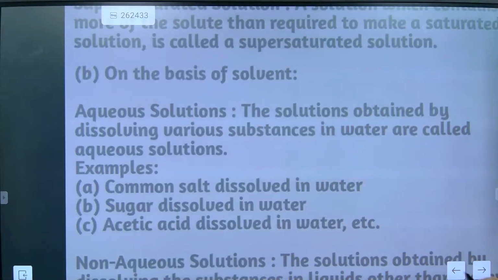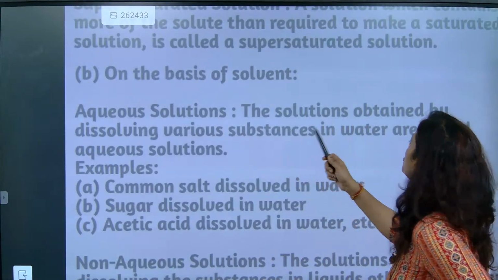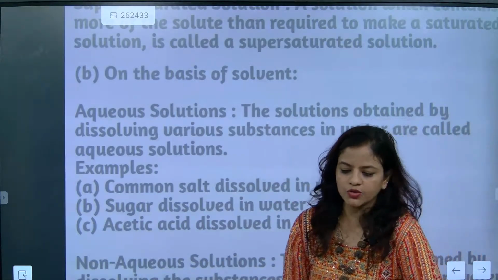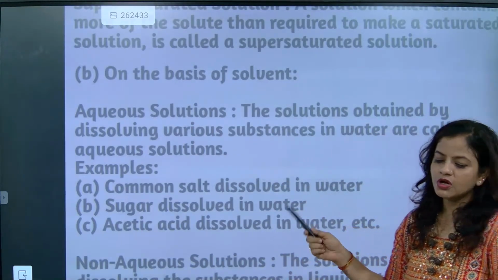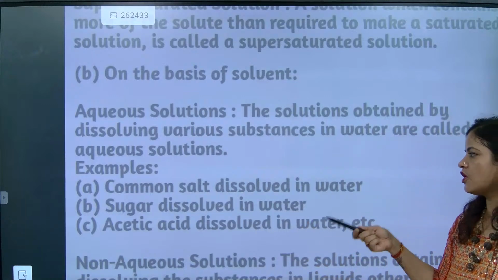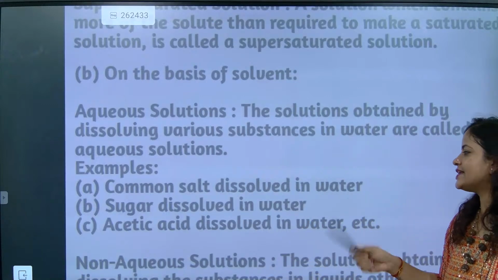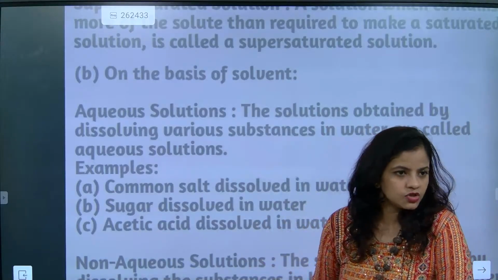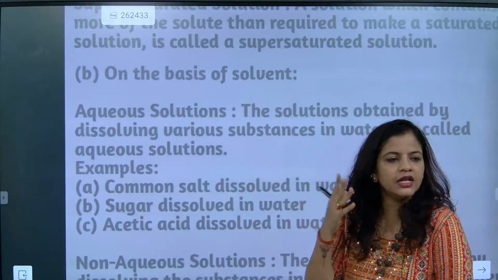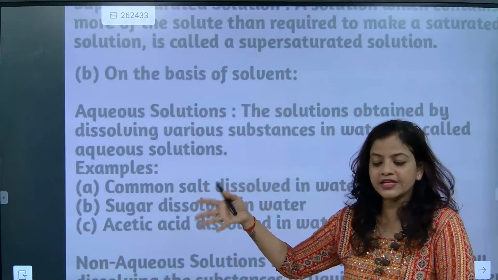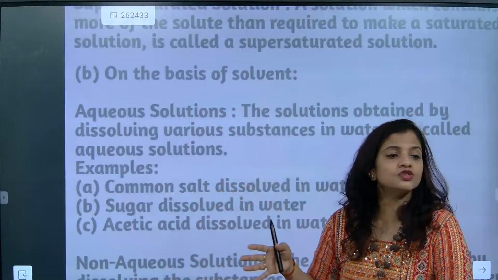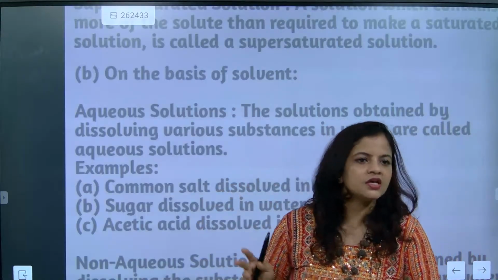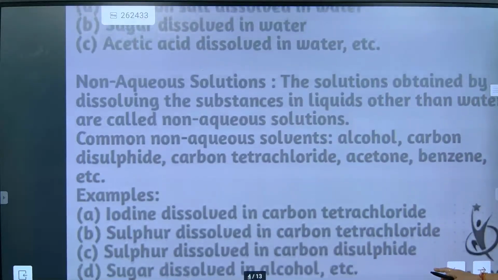So now look here, common salt dissolved in water. The solution obtained by dissolving various substances in water is called an aqueous solution. Examples: common salt dissolved in water, sugar dissolved in water, acetic acid dissolved in water. In all of them the solute is added in water. The solute can be anything, liquid, solid or gas, but water is used as the solvent. Such solutions are called aqueous solutions.